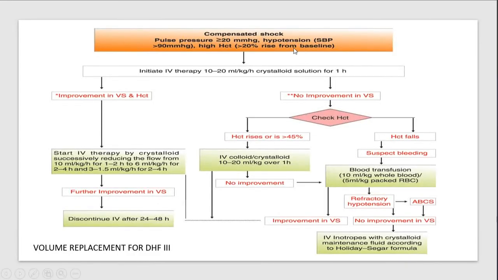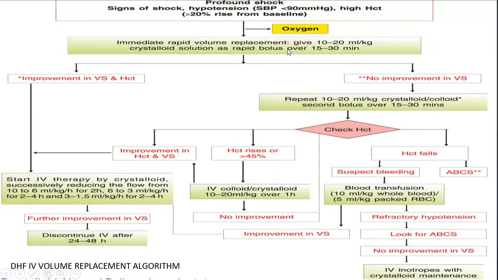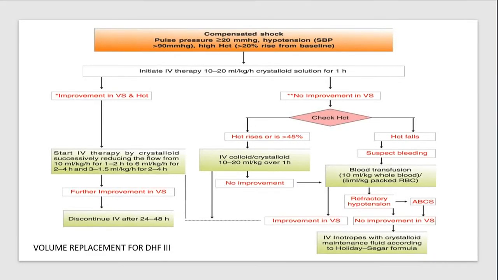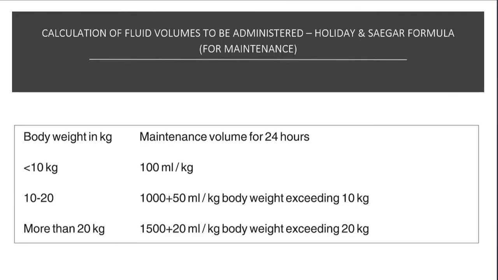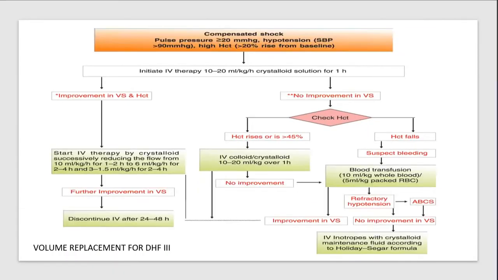Here you can see there is a compensated shock, that is pulse pressure of less than 20, hypotension, and a hematocrit rise of more than 20%. And here there are two things. We'll discuss these two and we'll finish it off. So there is an improvement of the vascular shock.